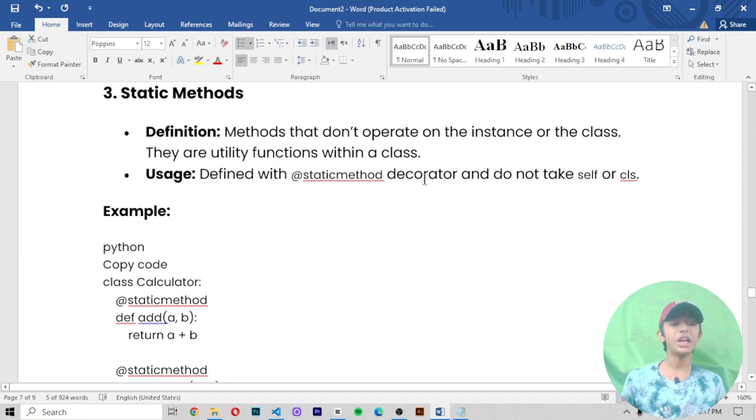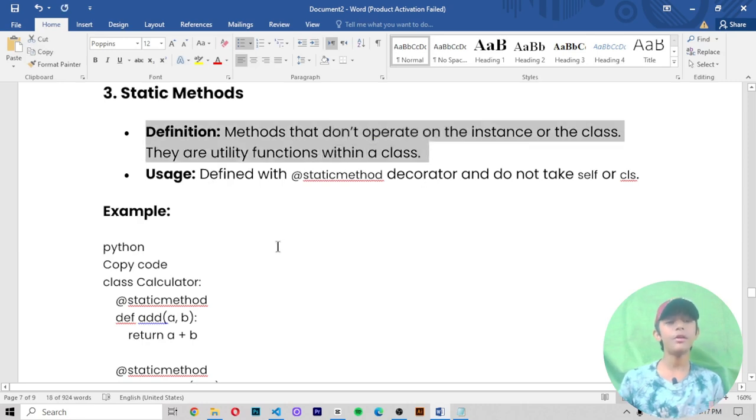Now number 3, static methods. Now let me tell you the definition of static methods. Methods that don't operate on the instance or the class. They are utility functions within the class. Now let me tell you the usage of static methods.